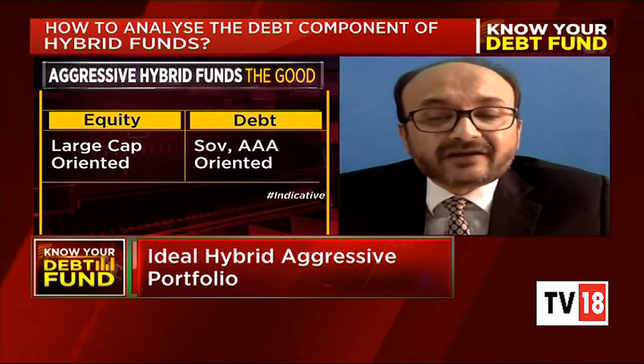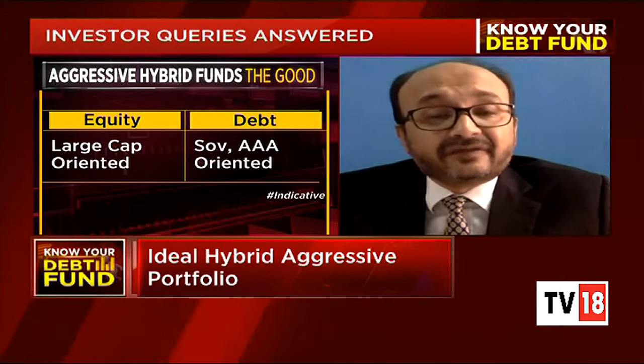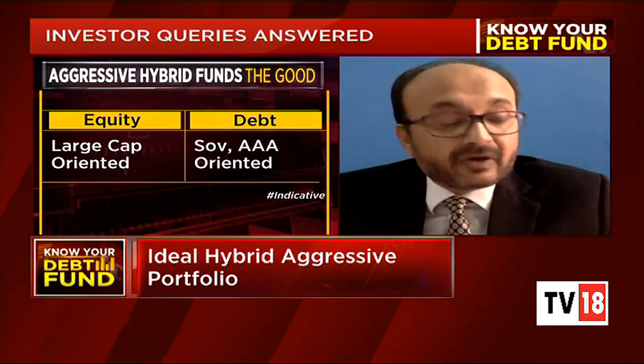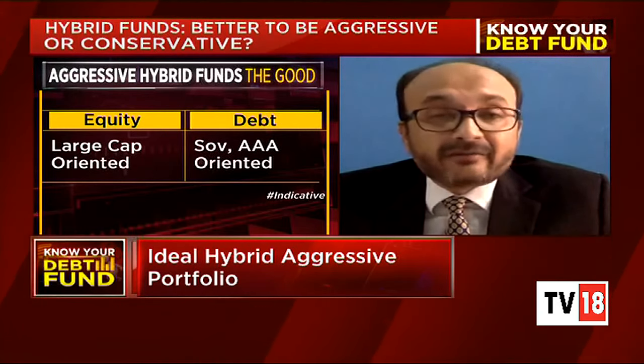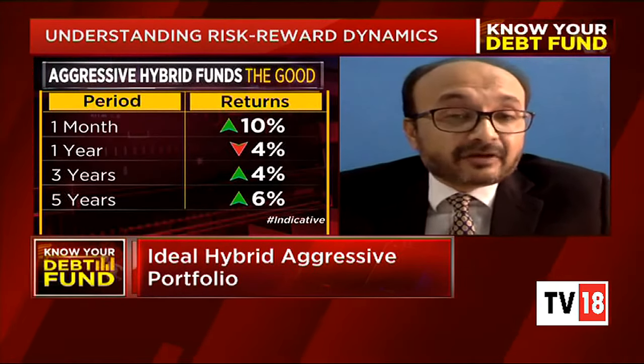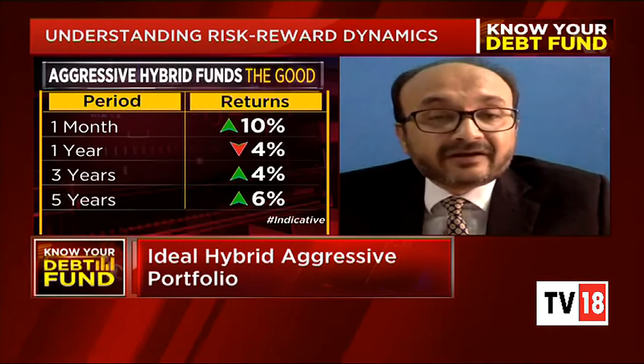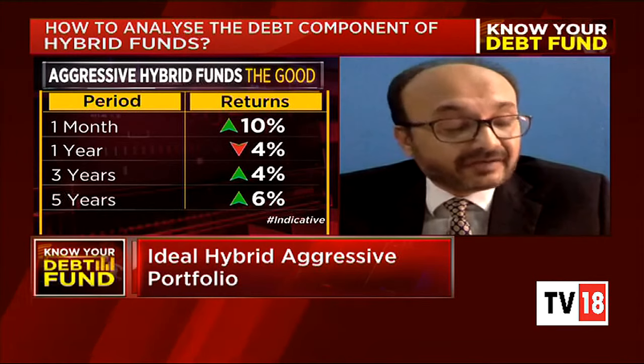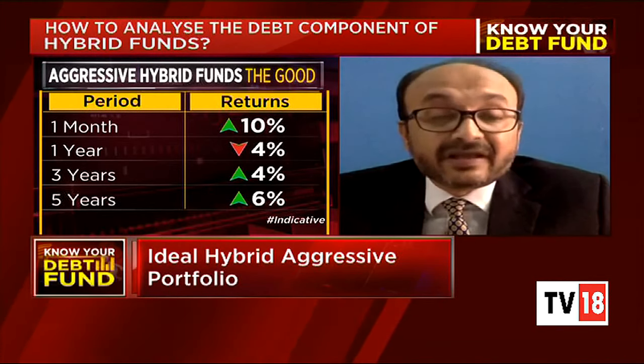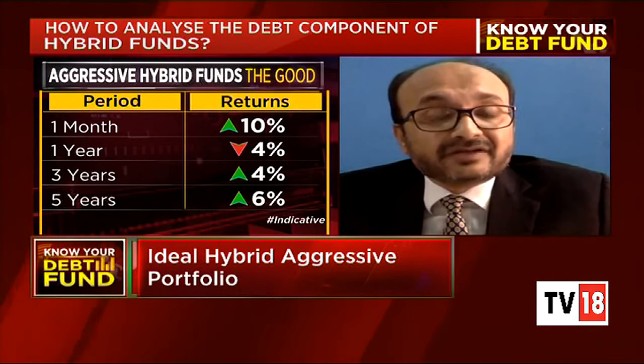But in an ideal type of thing, and there are case studies to prove this, in the worst of times we are seeing where everything has gone down the barrel, if you see a good portfolio, even in the 1 month where again we've seen a little bit of a rebound, the returns have been almost 10%. But then as you move down the ladder, the 1-year returns have been just minus 4%, the 3-year returns have been 4%, and 5-year has been 6%. Now, that doesn't speak a lot about the returns per se, but when you compare it to others, you will know that a good, stable portfolio has been at least able to hold its own in this scenario.